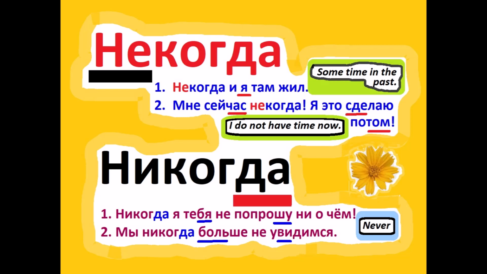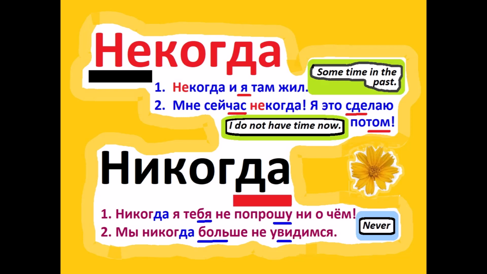The second example is: Мне сейчас некогда. Я это сделаю потом. I do not have time now for this. I will do it after. So некогда has the meaning here, I do not have time.